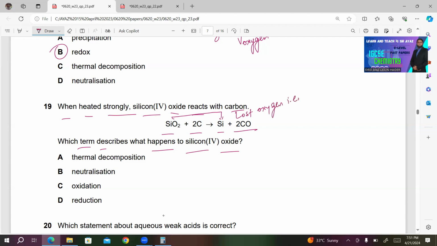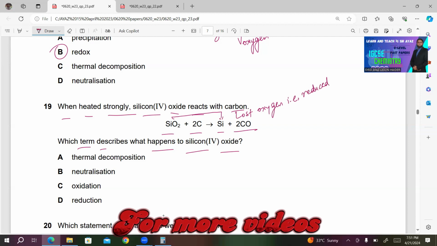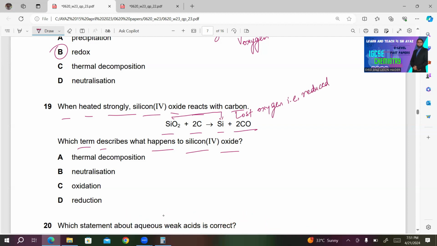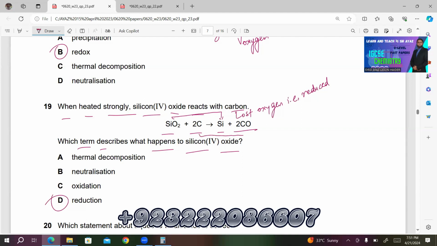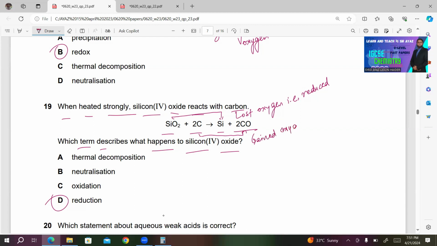That is reduced, which means reduction is taking place. So obviously D will be the right answer. For carbon, it is oxidized, it has gained oxygen.